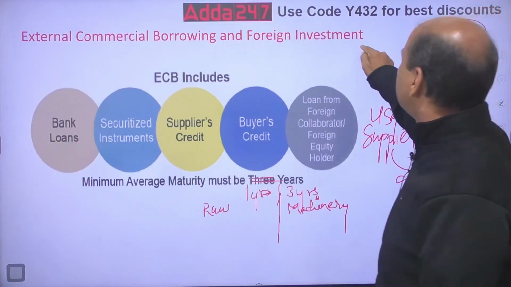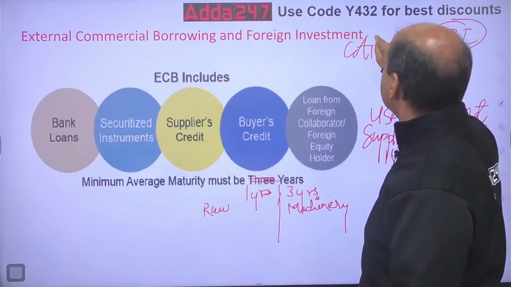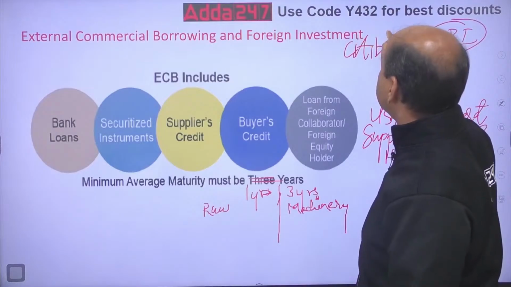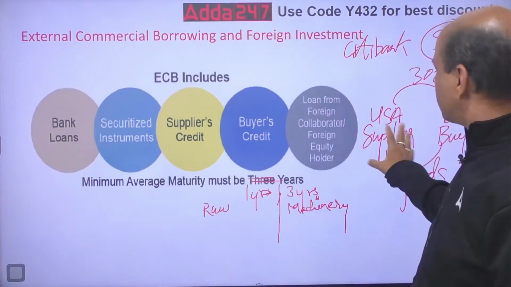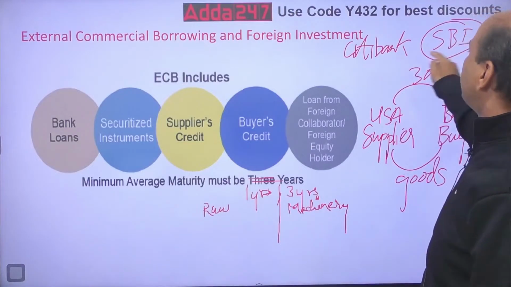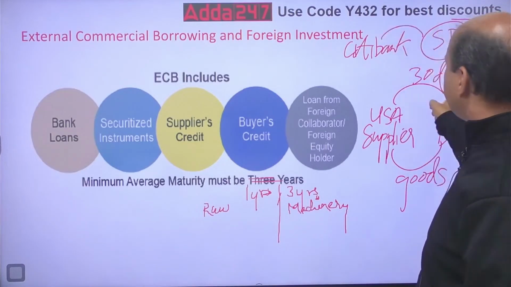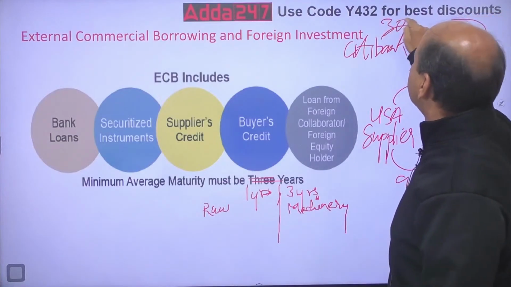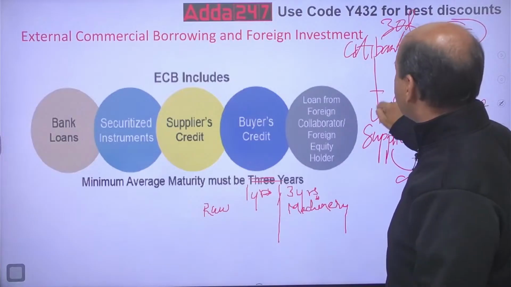SBI will speak to, let's say, Citibank over here. Citibank in USA. I am talking of USA because here we are considering USA as a seller. SBI will tell Citibank, I will pay you. See, this payment is 30 days. So SBI will tell Citi that I will pay after 30 days, you pay him cash right now.